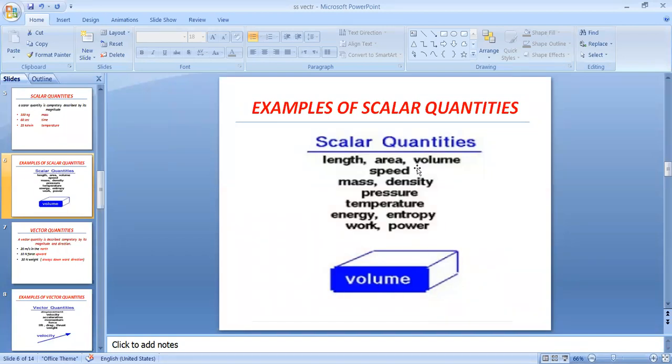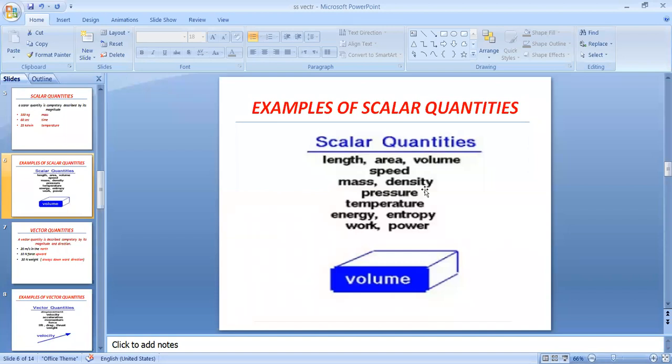Speed. If we are saying that the body is moving with 10 meter per second, with no direction, for example not 10 meter per second in west, 10 meter per second right, or 10 meter per second north, it will be called speed. It has no direction. It is a scalar quantity. Now mass, as we have already discussed, has no direction. Then density. What do you mean by density?